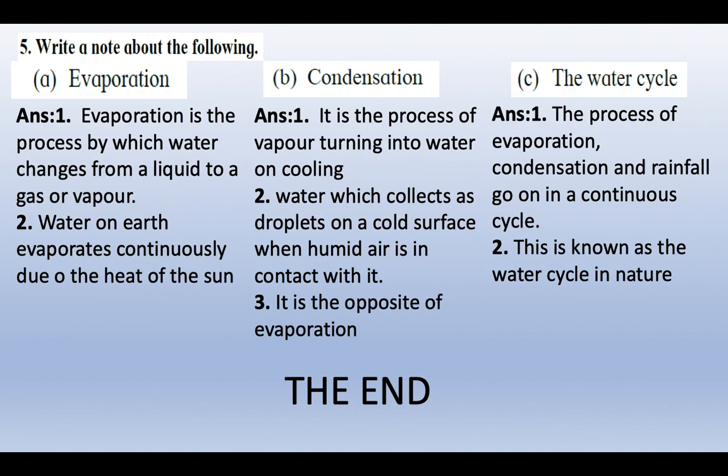You all might have seen condensation, children, when you take out a cold bottle of water from the fridge. What happens? After some time, it comes in contact with a little bit of hot temperature. And what happens on top of the bottle? You see a lot of small little droplets of water that are formed. That is condensation. Next, we come to the water cycle. The process of evaporation, condensation, and rainfall go on in a continuous cycle. This is known as the water cycle in nature.